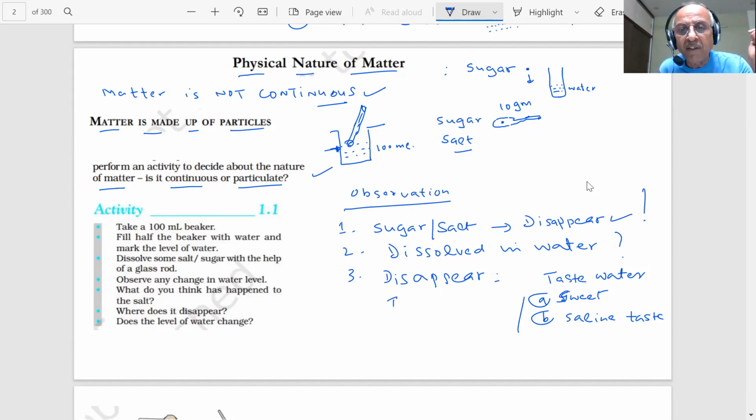So they have become invisible, cannot be seen by the eyes. But if you taste it, you can experience that it is inside the water. This is the important, interesting thing. It is no longer visible, but if you taste it, it is there. What does it prove, student? What I am trying to say.